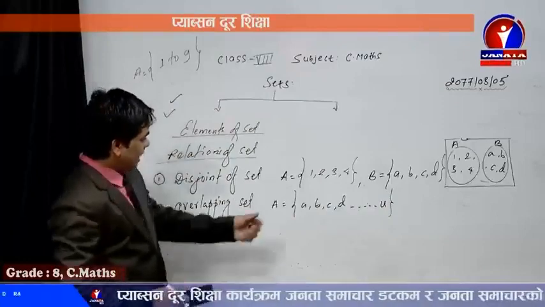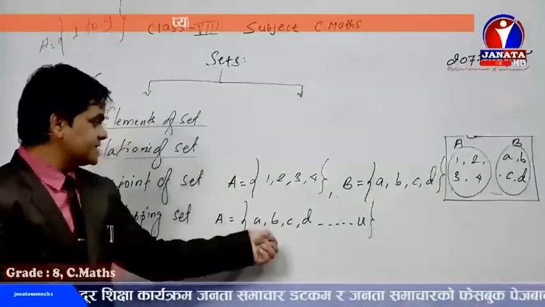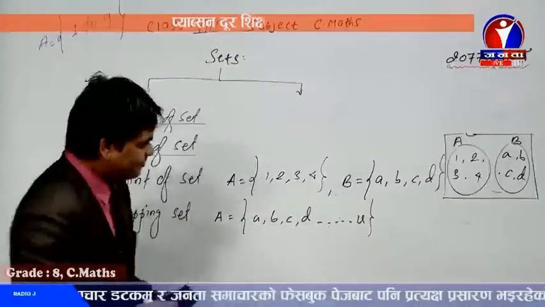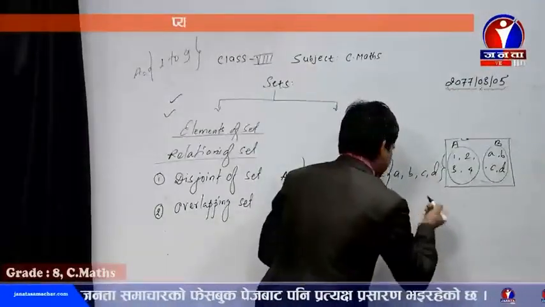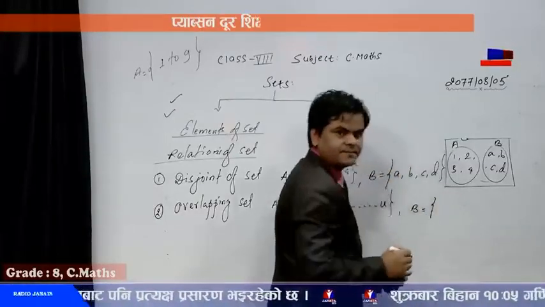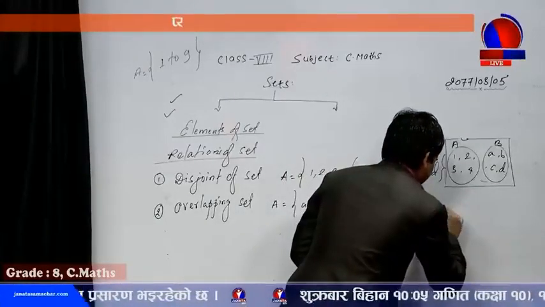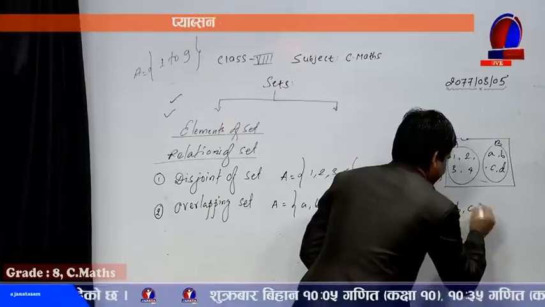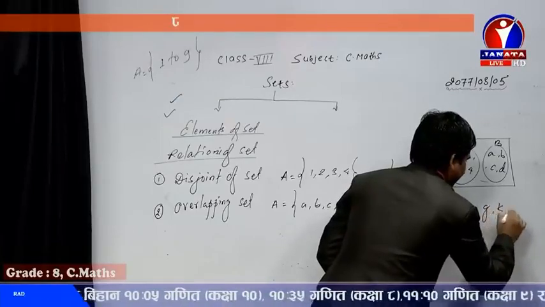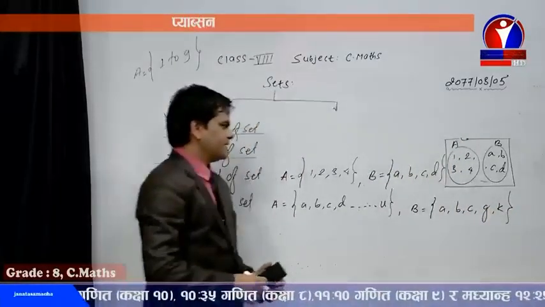For example, one set A contains the elements from a to u, and set B contains the elements a, b, c, g, k, that much. Okay, let's take the example.